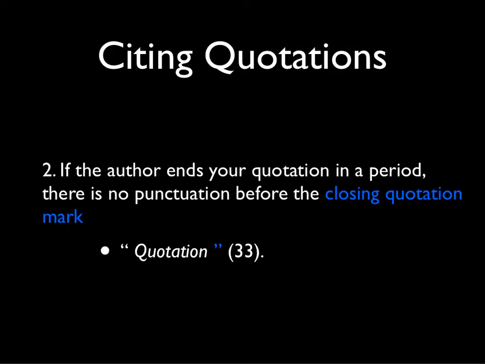You'll notice in that example that if the author ends the quotation in a period, there's no punctuation before the closing quotation mark. So let's pretend this quotation ends in a period. Instead of putting the period here before that closing quotation mark, I move it to the outside of the parentheses, and I don't have anything until the period on the outside of the parentheses.